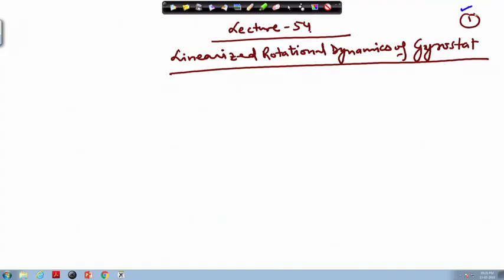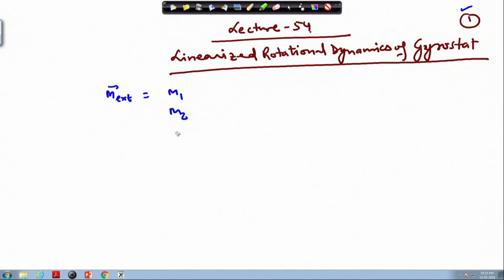Here, once we are writing the equation, the external torque we write as M1, the other part as M2 and the third part as M3.